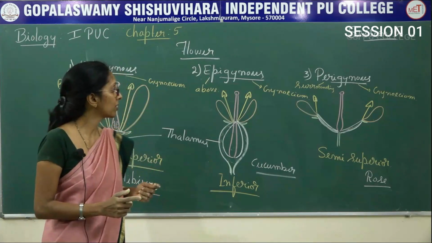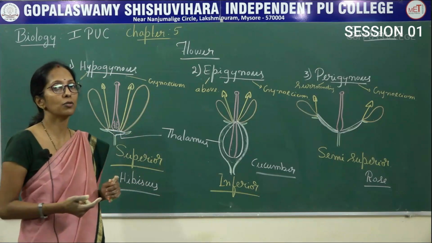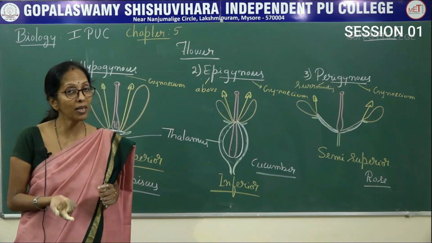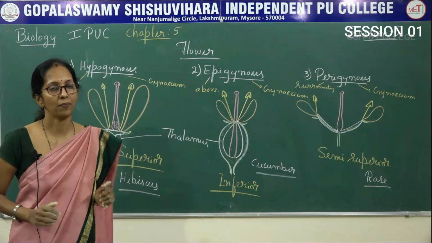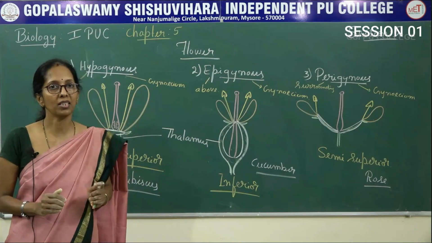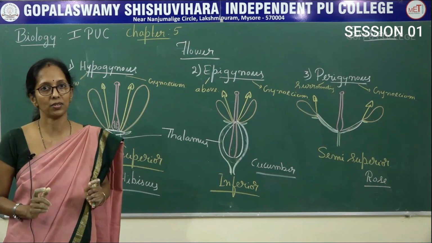And then coming to the next, bisexual and unisexual flowers. Bisexual means the flower consists of both male and female reproductive structures in the same flower. Unisexual means the flower consists of either a male or a female reproductive structure.